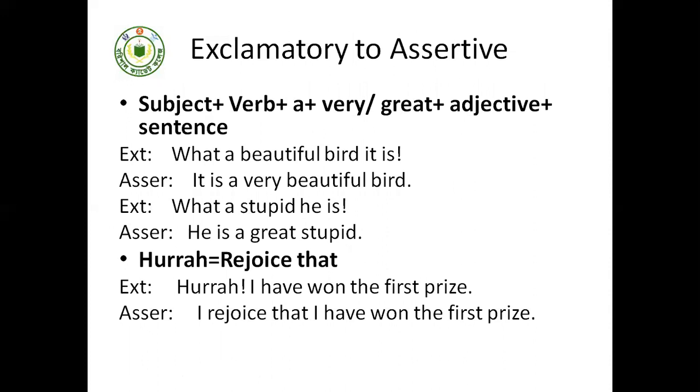Exclamatory sentence to assertive sentence. If there is an article before the adjective, then we will change it in this way. What a beautiful bird it is. It is a very beautiful bird. So for the article, we have used very. It is a very beautiful bird. What a stupid he is. He is a great stupid.